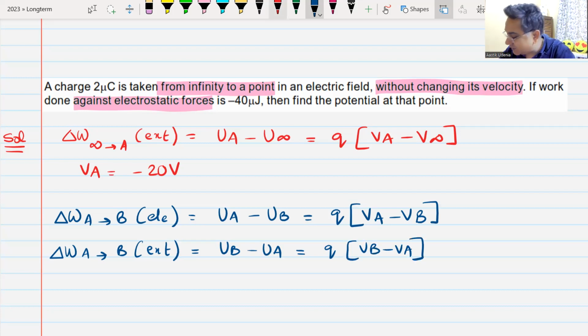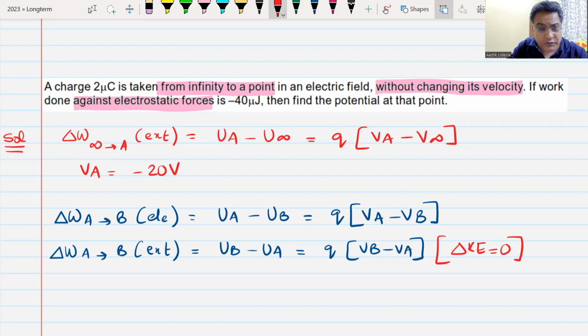But this formula is only valid when the change in kinetic energy is 0. Take a deep breath, take your time, understand it, then tell me when you are done.